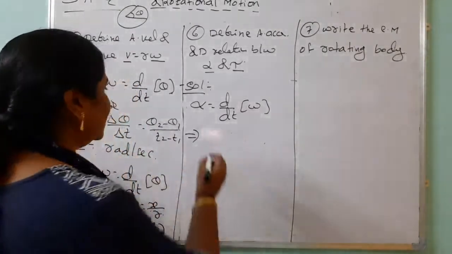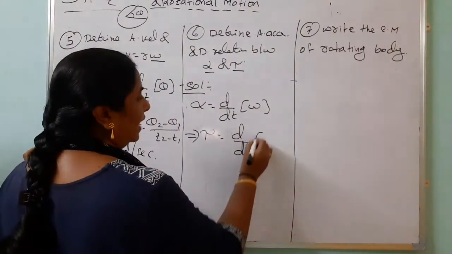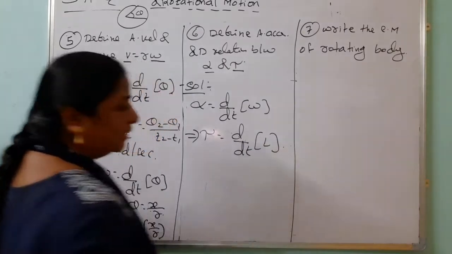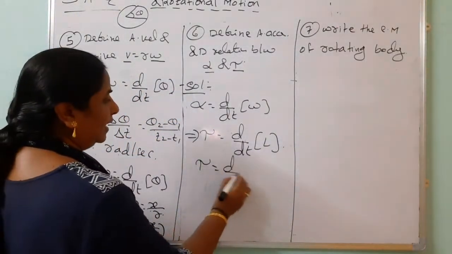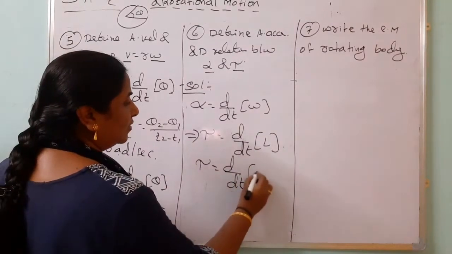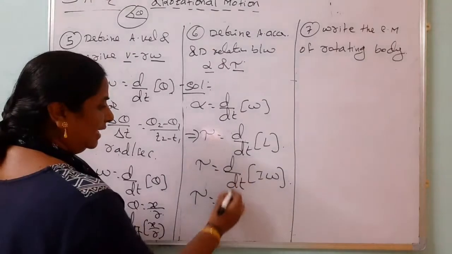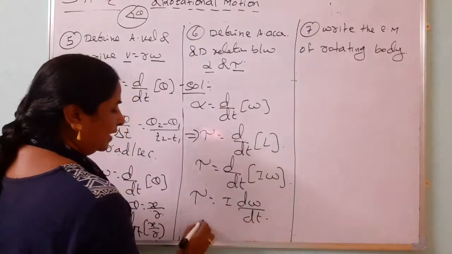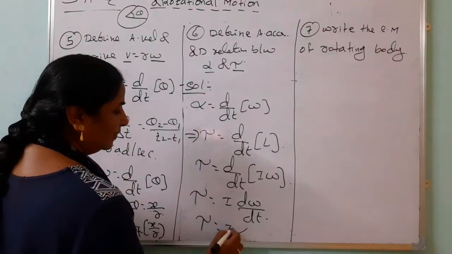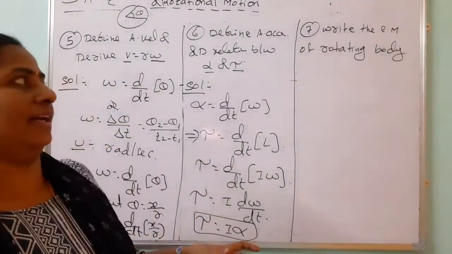So here, instead of force, we take torque as the rate of change of angular momentum. So tau equals d by dt of, instead of L we write I omega. So tau equals, I is constant, I d omega by dt. Just now we know that d omega by dt is the angular acceleration, represented by alpha. So tau equals I alpha.